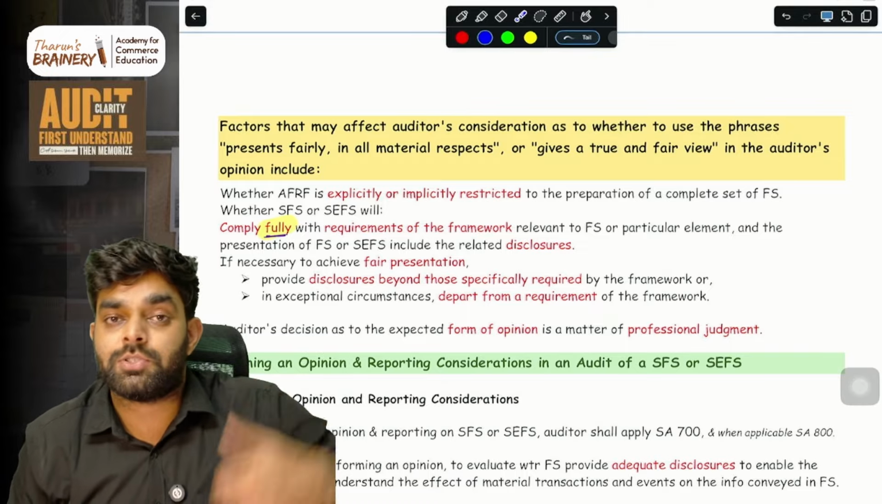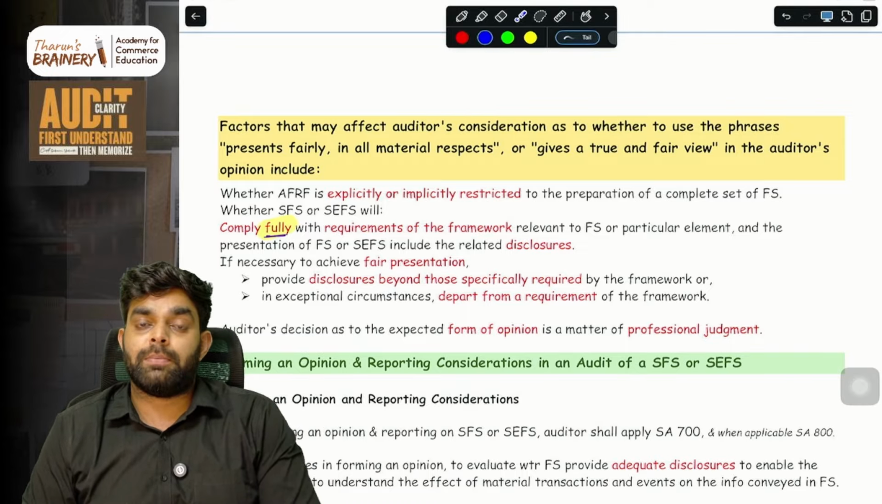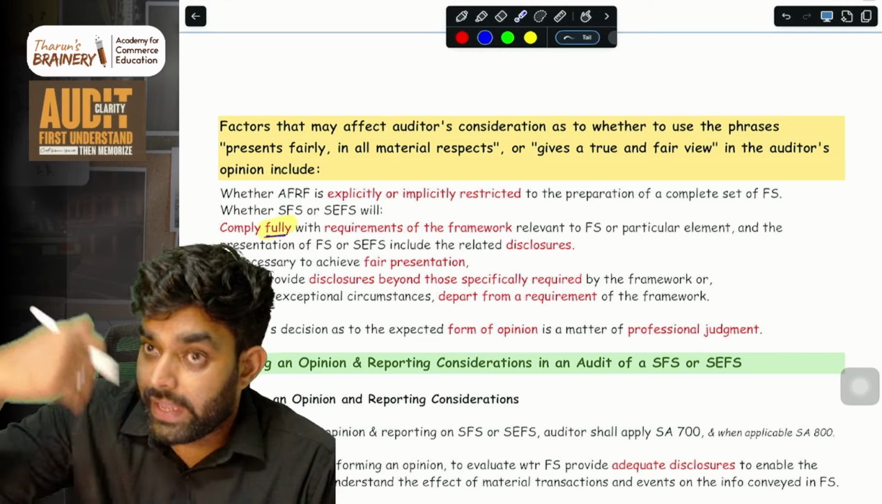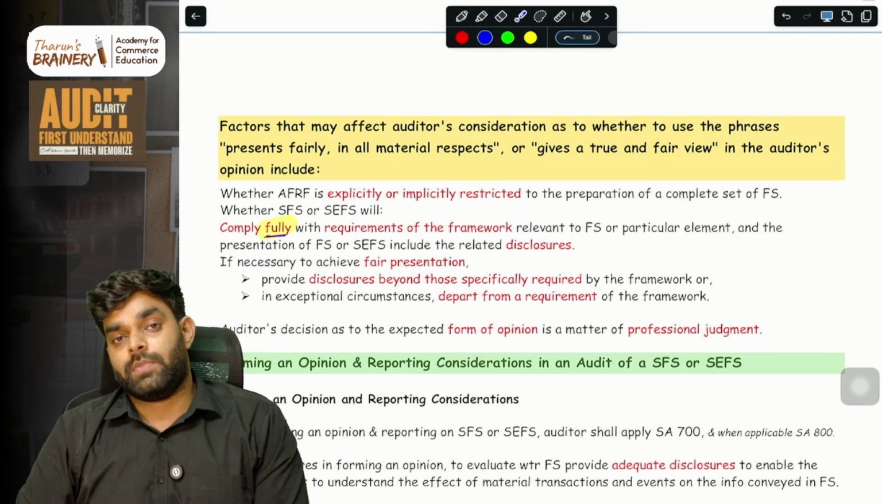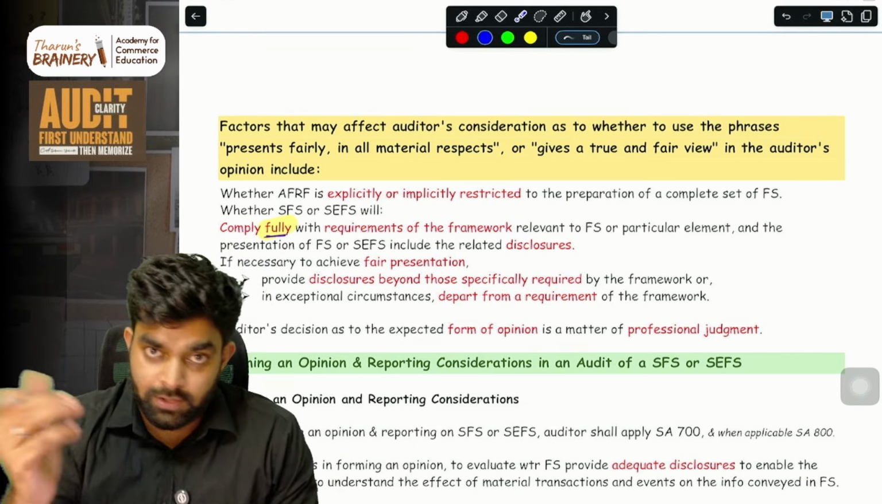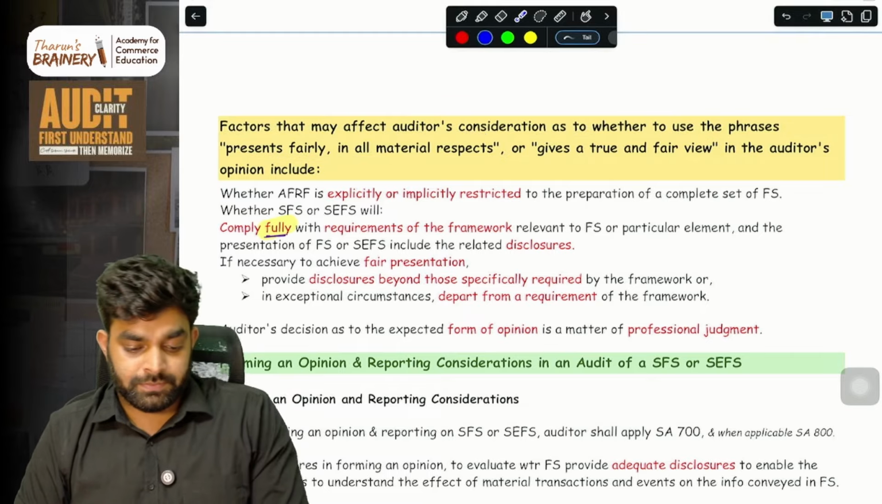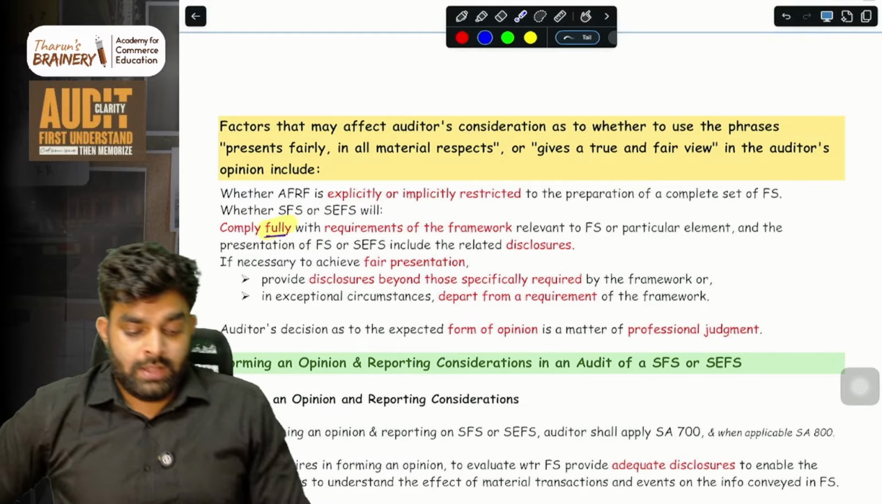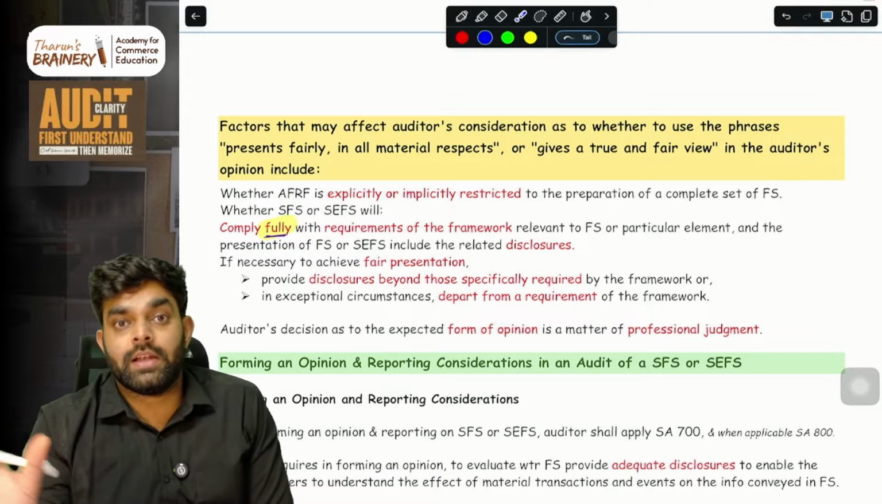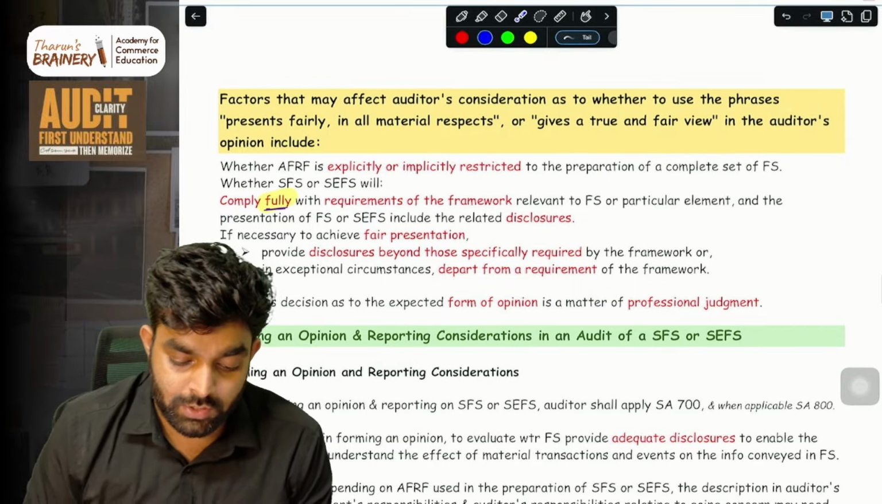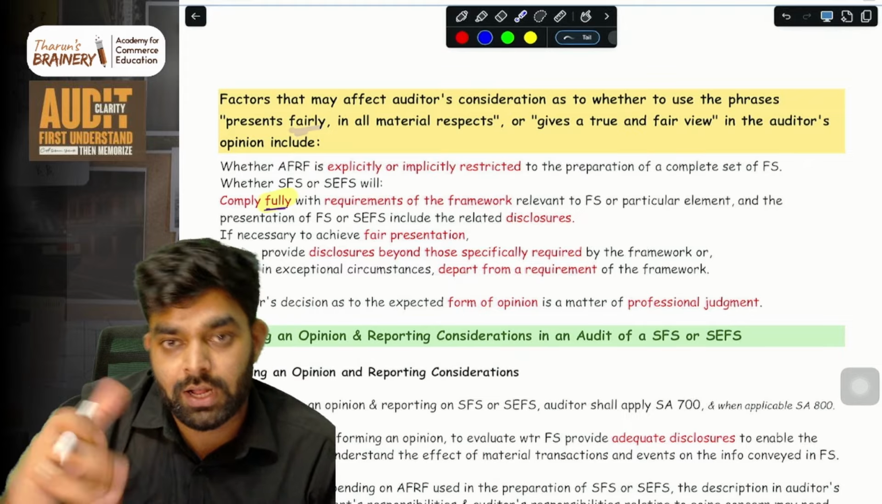But when it comes to a compliance framework, you have to comply exactly with what the framework says. Whatever the framework is saying, you have to comply with that framework. So there we cannot use these two phrases. Instead, we say the financial statements comply in all material respects. So "present fairly" will not come in a compliance framework.